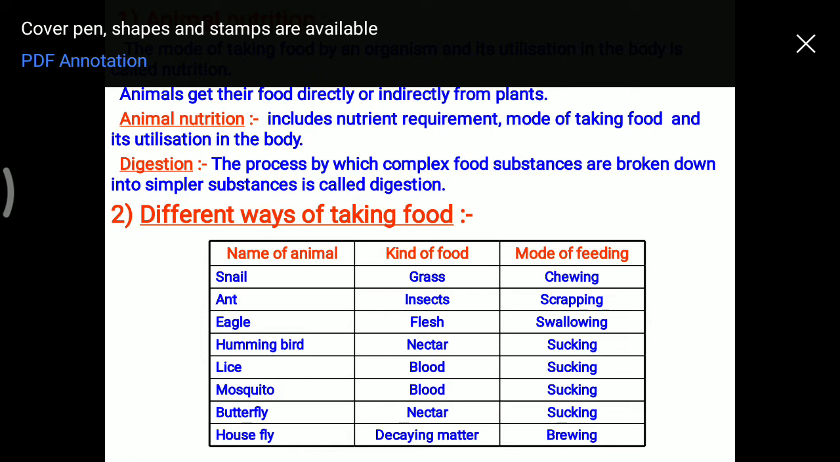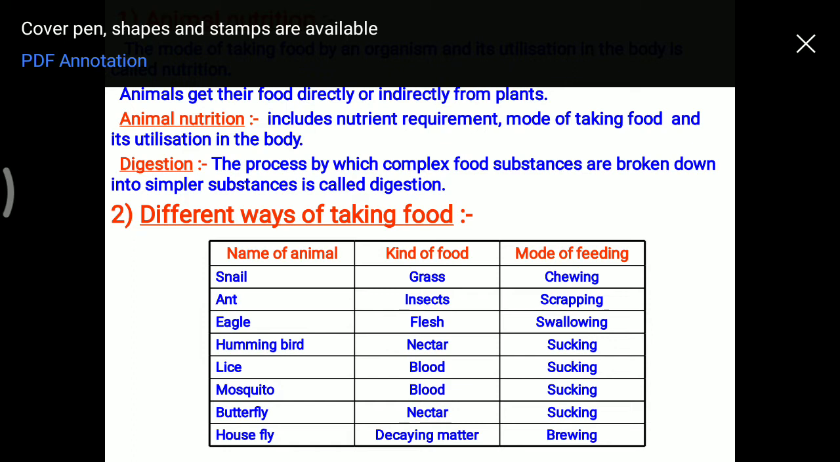Now, for this, a process called digestion occurs. Nutrition actually consists of 5 stages. One is known as ingestion, second is digestion, third is absorption and assimilation, and the last one is known as egestion. Digestion means the breaking down of food material from complex to simpler form.